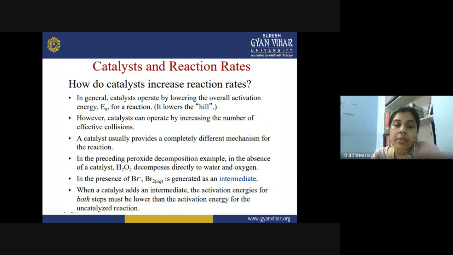In the preceding peroxide decomposition example that we have just seen, in the absence of a catalyst, the H2O2 decomposes directly to water and oxygen. But when you take the catalyst, in the presence of the bromide ion, now what happens? The bromine is also generated as an intermediate. So when a catalyst adds an intermediate, the activation energy for both steps must be lower than the activation energy of the uncatalyzed reaction.